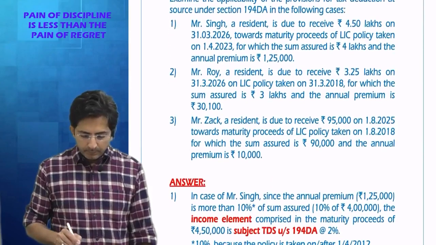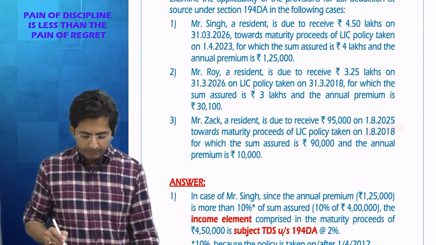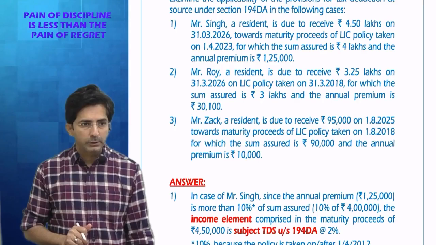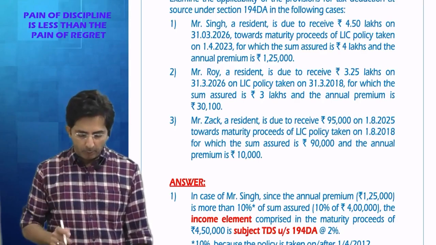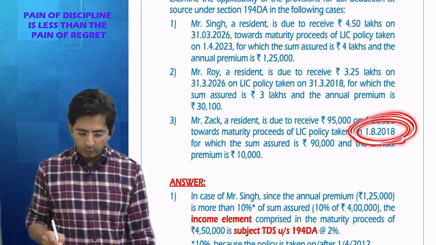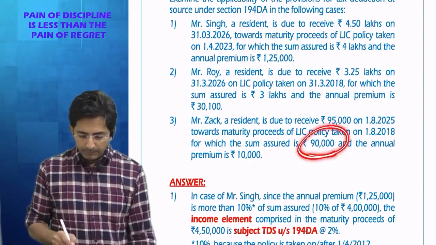Then third point, Mr. Zach, a resident, is due to receive 95,000 on 1st August 25 towards maturity proceeds. Again, I want to check whether it's a big premium policy or not. That depends upon the date of the policy. Your policy is taken on 1/8/2018. So again, the criteria will be 10% of sum assured. So what is the sum assured? 90,000. 10% comes to 9,000.